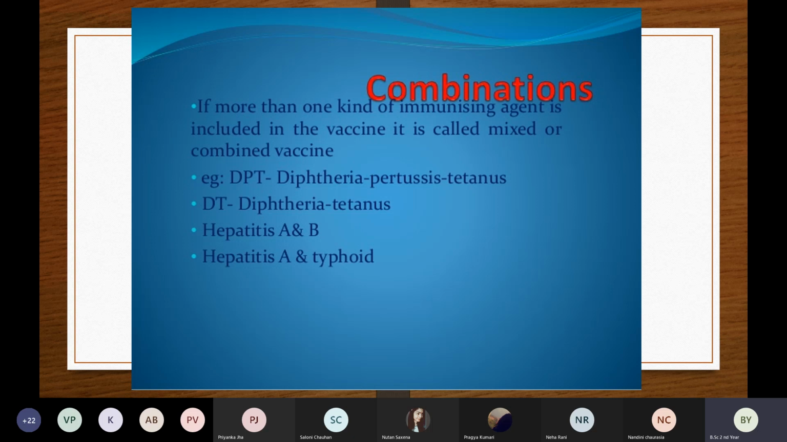Covishield. Yes, one is Covishield, and what is the other? Covaxin. Who knows the difference between the two? Who can tell me? Anybody knows the difference?